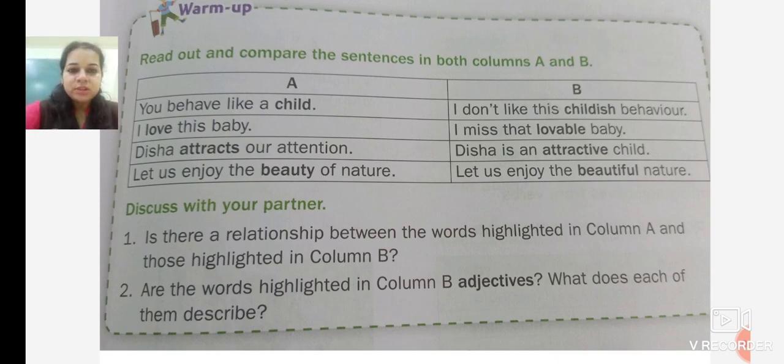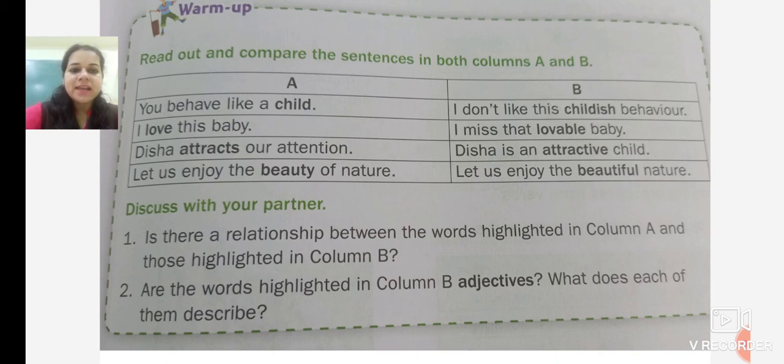Now, we move on to the third sentence. Disha attracts our attention. What is the adjective of it? Disha is an attractive girl. The adjective is formed by adding ive.